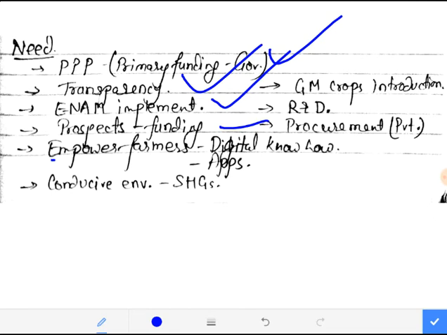Next, there is a need to empower farmers. They need to be given digital know-how, because if in future these things are made transparent, they are still probable to get corrupted. I mean, they are probable to get robbed by government officials, right? Because whatever the officials say, they will just say, okay, बड़े साहब ने जो बोला है वही सही होगा. So that is a very negative attitude, right? And if you yourself empower the farmers, tell them how this digital technology works, then they will be empowered.